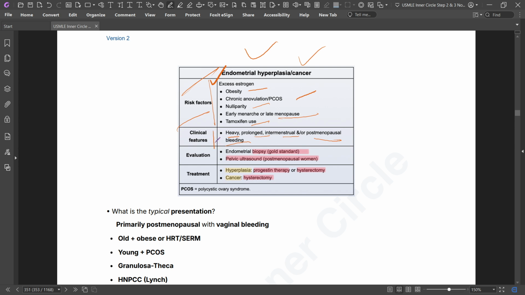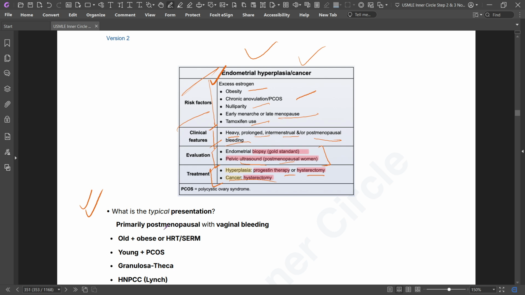Evaluation is endometrial biopsy, which is the gold standard, and pelvic ultrasound. Treatment of hyperplasia is progestin therapy or hysterectomy. If there is cancer, hysterectomy should be done.